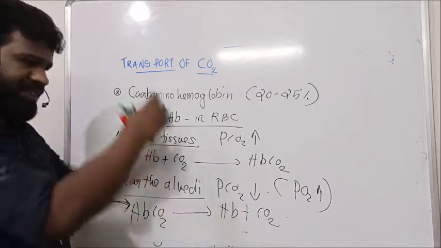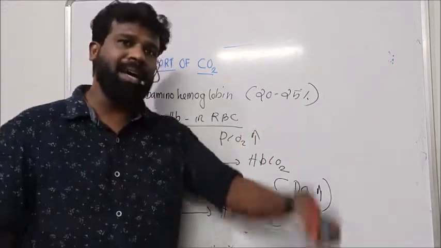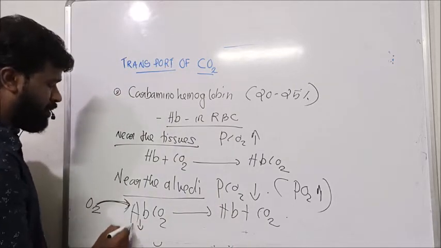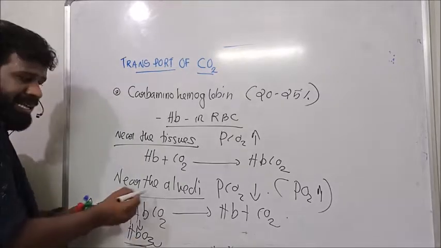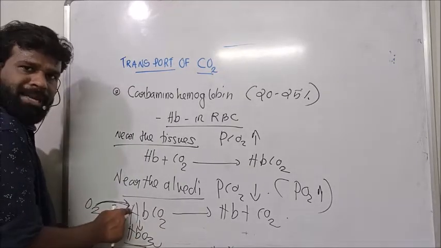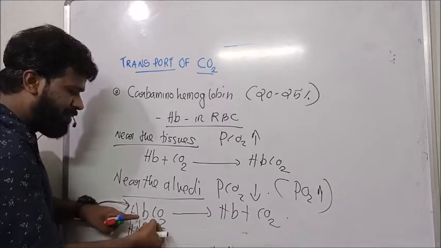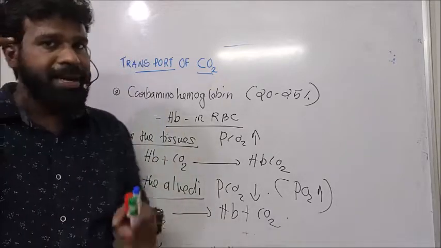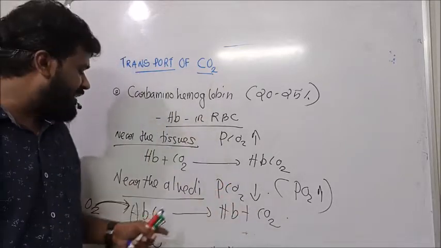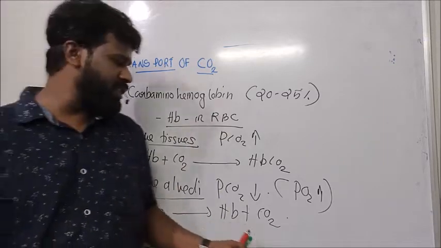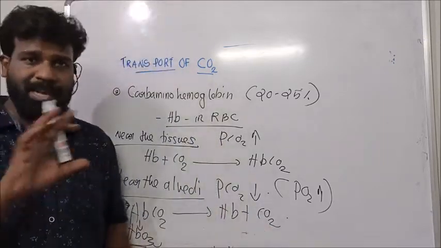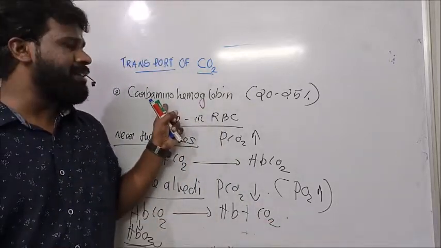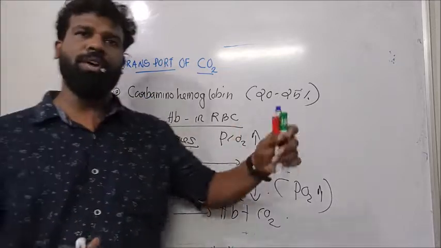So near the alveoli, where the PCO2 is low as well as the PO2 is higher, oxyhemoglobin is formed, and this carbaminohemoglobin dissociates into hemoglobin and carbon dioxide. So this carbaminohemoglobin formation is also reversible. It is not stable. This is the transport of carbon dioxide in the form of carbaminohemoglobin.